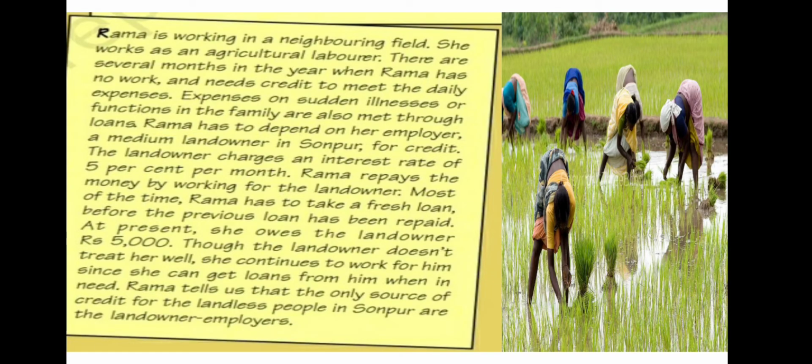Farmers usually take crop loans at the beginning of the season and repay the loan after harvest. Payment of the loan is crucially dependent on the income from the farming. So this happens in the rural areas.